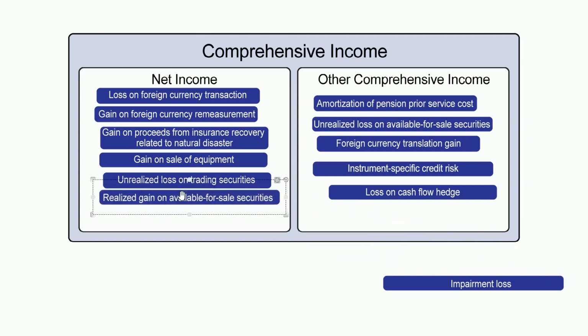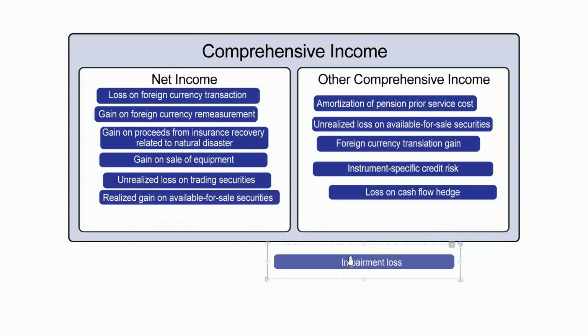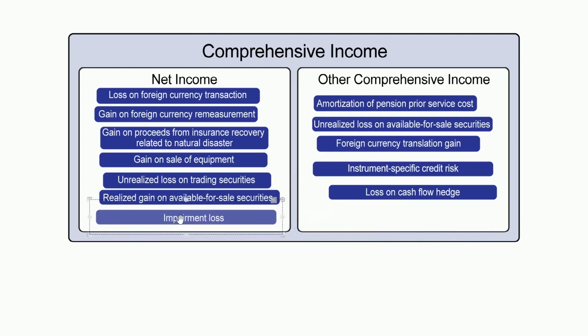And then last but not least, an impairment loss. That would obviously go into the income statement as well. So there are the items that we're going to be looking at. Hopefully this helped you understand where they go, and you're better prepared to earn more points and pass the financial area.